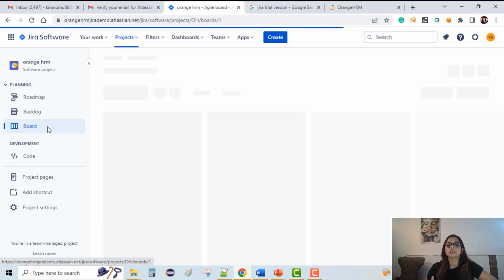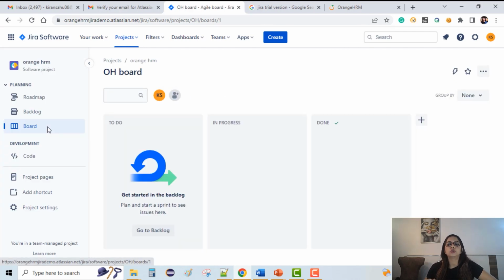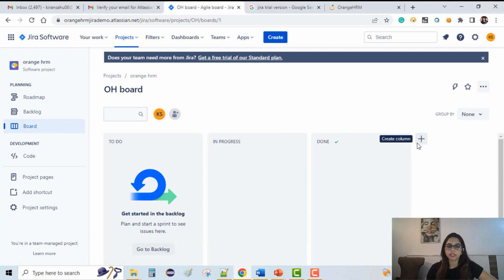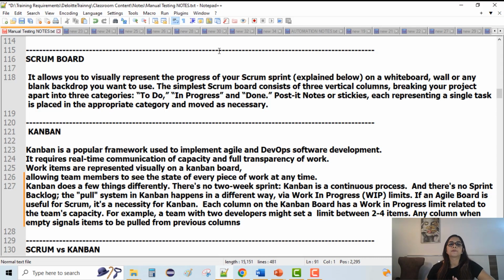You'll see there are 3 columns which got created: to do, in progress, and done. I can create multiple columns here using the plus icon. We'll do that later on, but for now you understand Scrum board means there is a board which got created, and we will have to move our tickets from one column to another column till the last column, and at the last column we can say that yes, we are done or we have finished our tasks. So Scrum board is majorly helping us achieve the Agile process. Okay, so we are following the 2-week sprint cycle or 4-week sprint cycle.